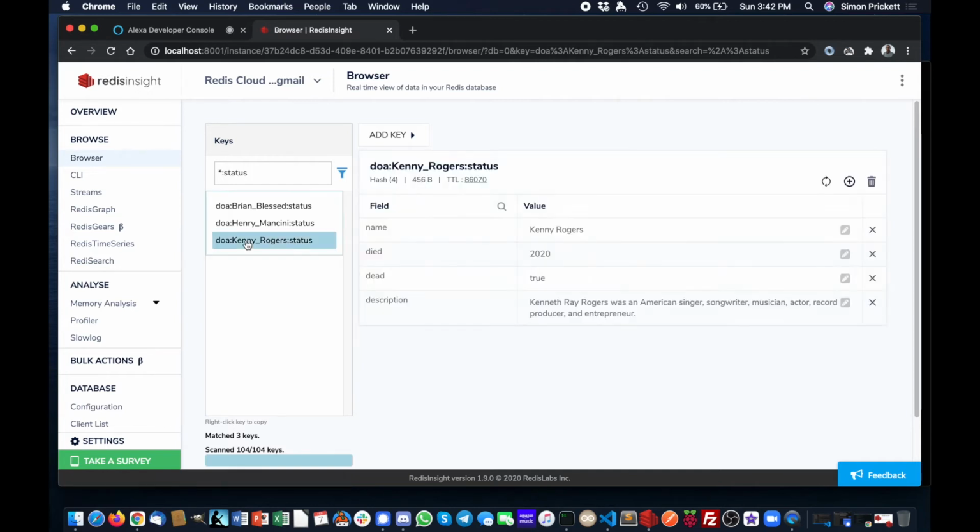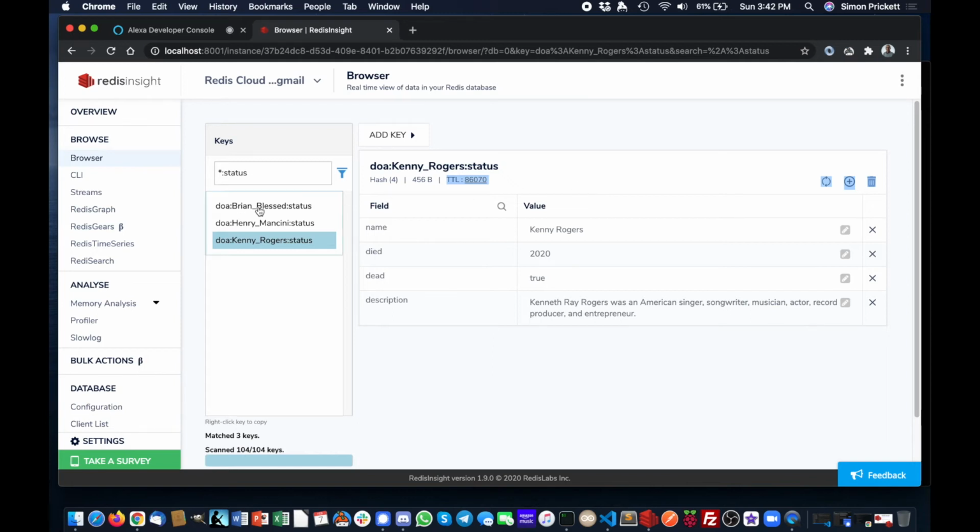If you look at Kenny Rogers, here's the result that came back from my Wikipedia module that we've cached in Redis. It says Kenny Rogers died in 2020, and a little bit of a factoid about him. And up here you can see there's a TTL on this key, so it's going to expire after a while. Not really that important for the people who are dead. We could probably just not set that for them because that's unlikely to change.